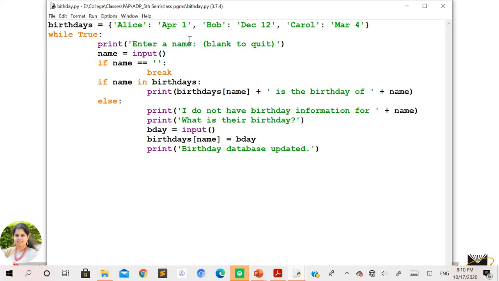So like this we have created a static dictionary over here, and as a program what we are doing is asking the user to enter the name of the person, and if the name of that person is present in this dictionary, you are supposed to display the respective birthday of that person as a message. And if that name is not present, you are supposed to add that value to the dictionary, saying that the birthday database has been updated. So first I'll execute this program and let you know how it executes, and then we'll discuss the logic that has been used for writing this program.